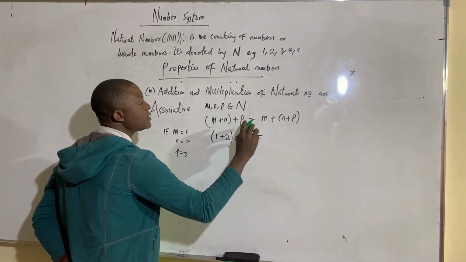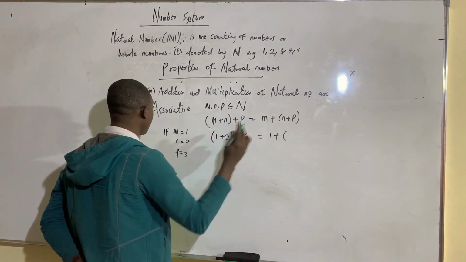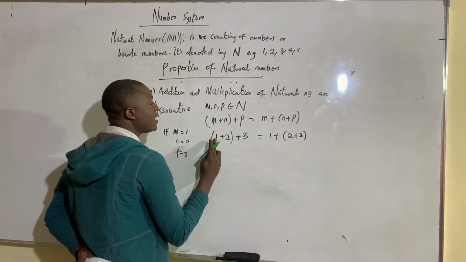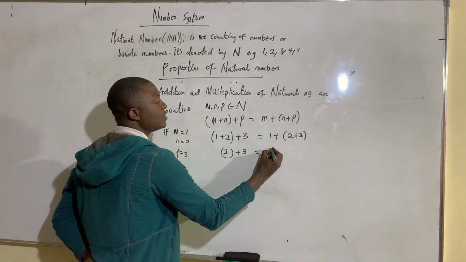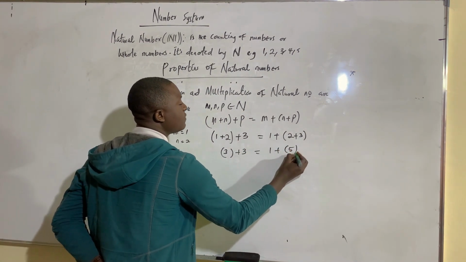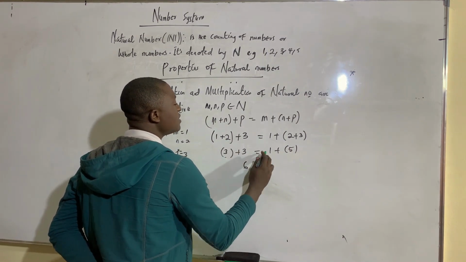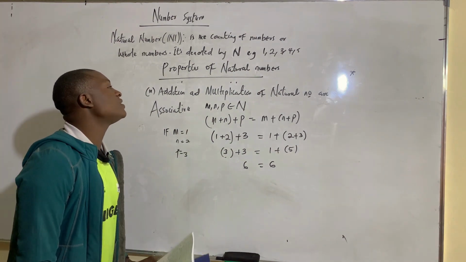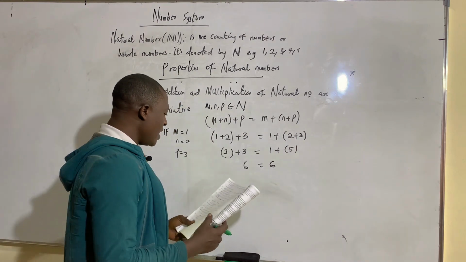We said it will be the same as if we first have n here: our m is 1 plus our n is 2 and our p is 3. So here I can have 1 plus 2, that's going to give us 3, plus 3 here, which is 6. And 1 plus 5 as well, we are going to have 6. So addition and multiplication of natural numbers are totally associative.